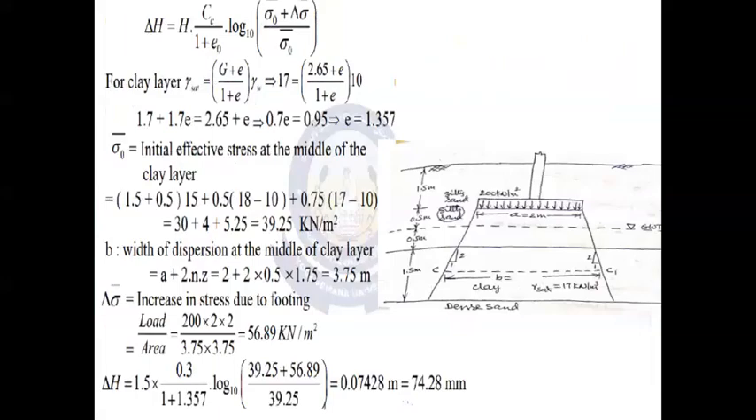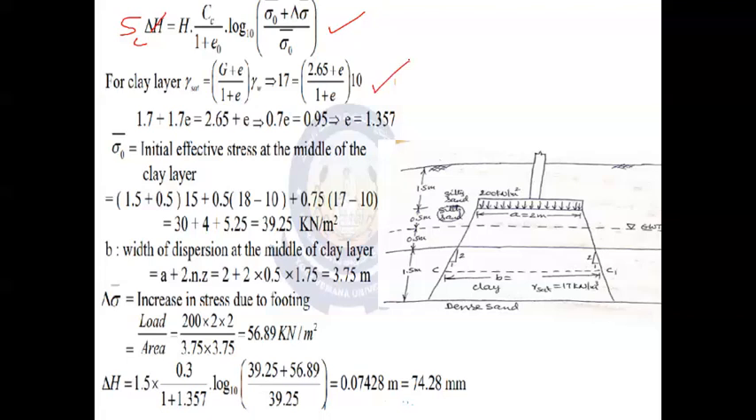So let us write the formula what we have. Delta H, change in the height, is nothing but the consolidation settlement. Sc is equal to Cc H divided by 1 plus e naught into log of sigma naught plus delta sigma divided by sigma naught, to the base 10. For the clay layer, we have got this particular equation.